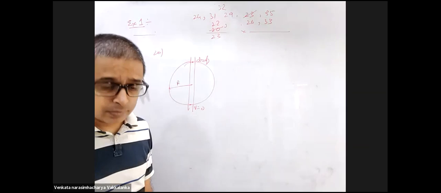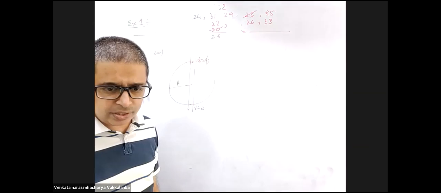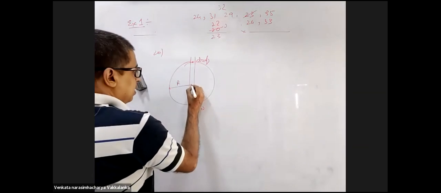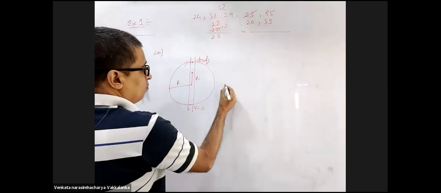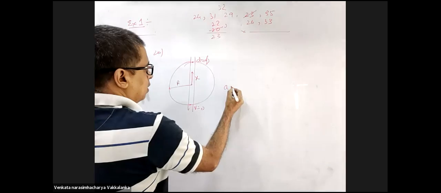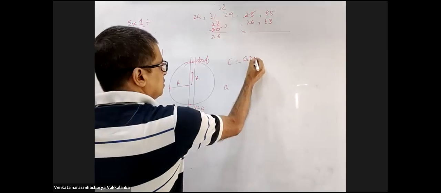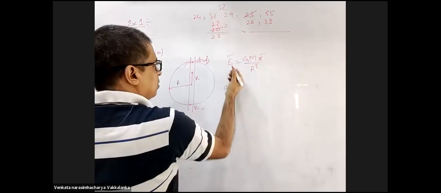So the D part. The acceleration of the particle will be proportional to its distance from the midpoint of the tunnel, obviously. So it will be inverse proportion, no? Inside, what is the field? GMx upon R cube. Field is directly proportional to x.